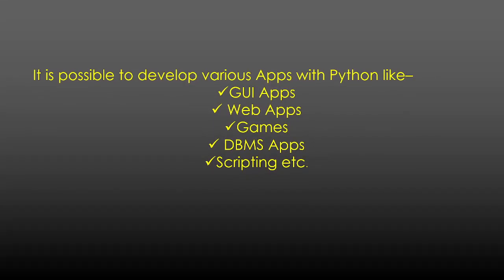Now, what are the possibilities of Python? We will see how to download Python a bit later on, but before that, let's see what the possibilities are. We can use Python to build a GUI app, web apps, games, DBMS apps, or scripting. One more thing I want to mention: we can use Python to build any kind of application or software.